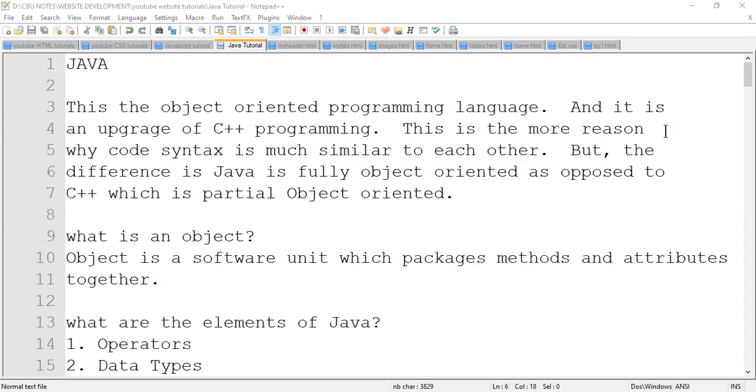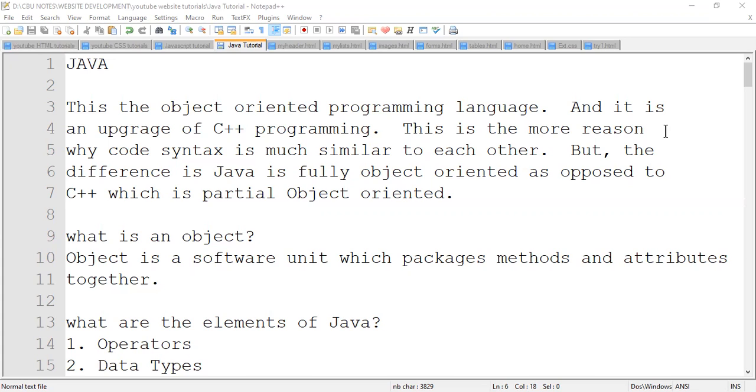Basically, Java is an object-oriented programming language. It came from C, that's the history of programming languages. C was upgraded to C++, then C++ was upgraded to Java. So that's why you find that they are very similar. The syntax of C++ and Java is basically almost the same. But the difference lies in the emphasis on object-oriented.